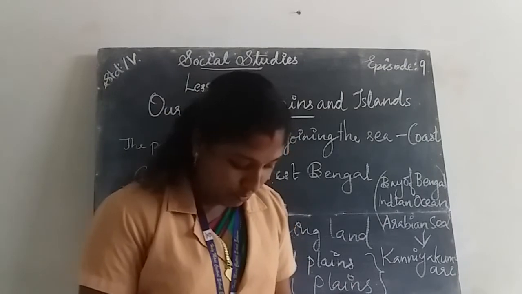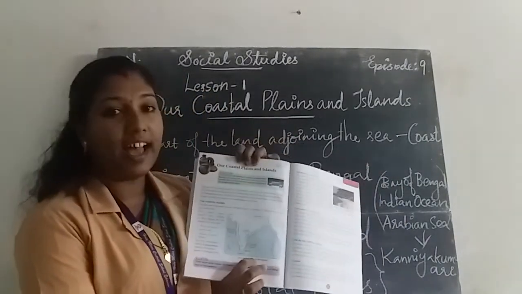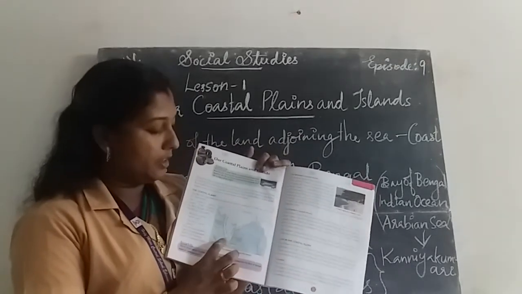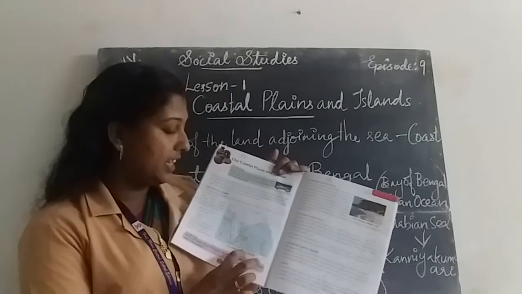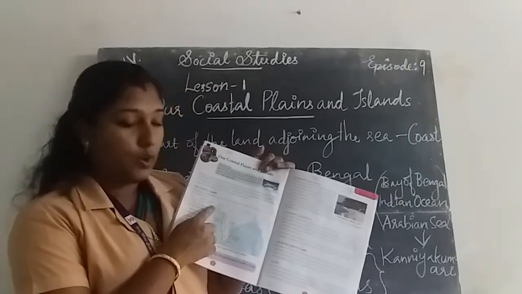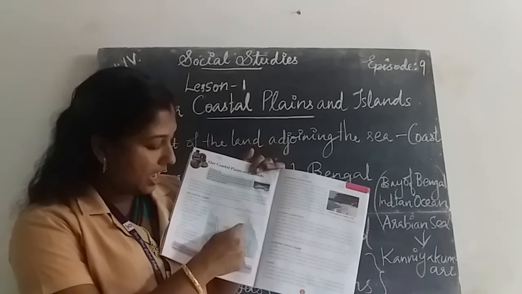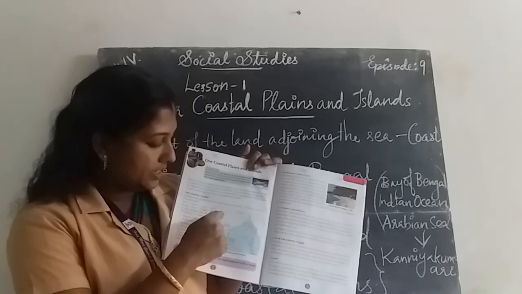Okay, in your textbook, page number 176, the coastal plains and the islands. A map is given to indicate the Western and Eastern Ghats. Our coastal plains extend from Gujarat to West Bengal, then the Western Ghats.